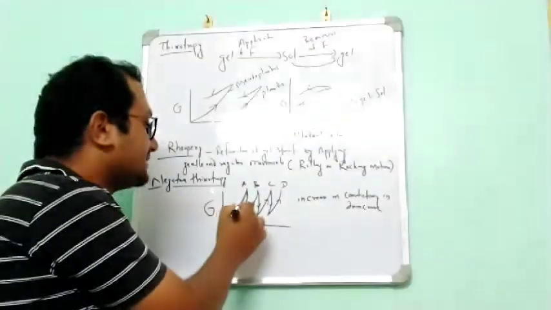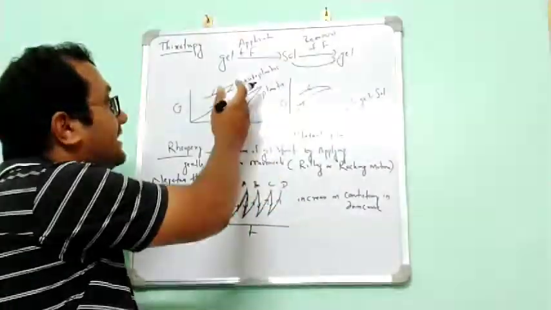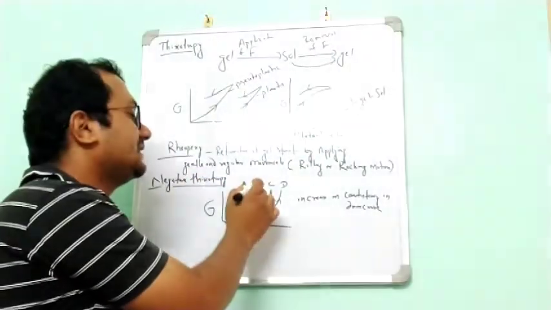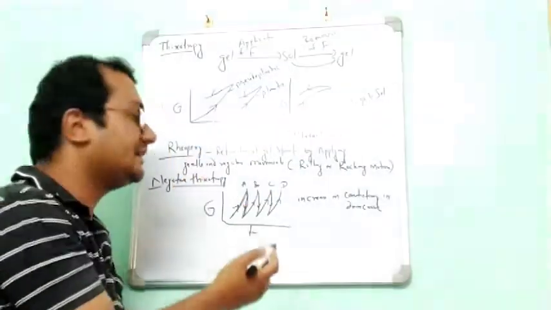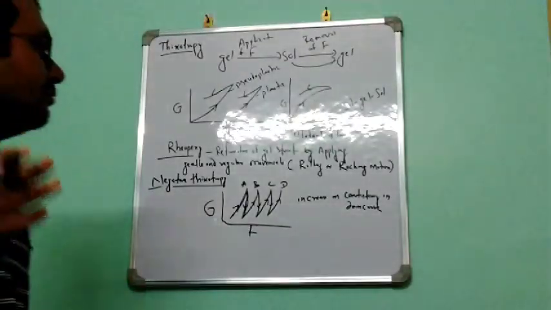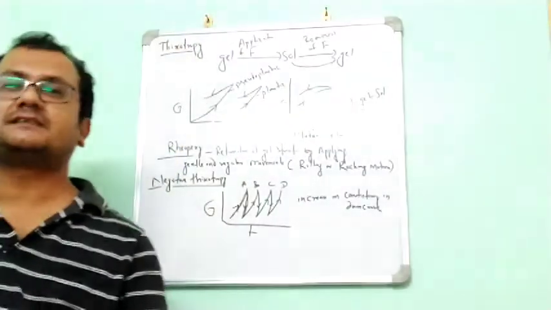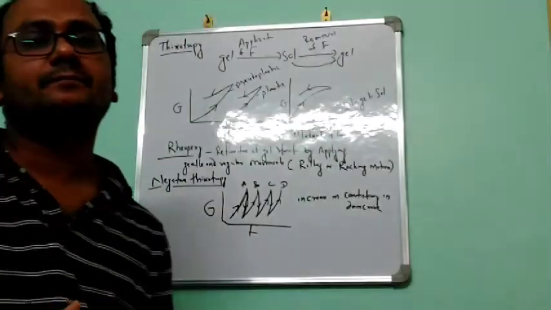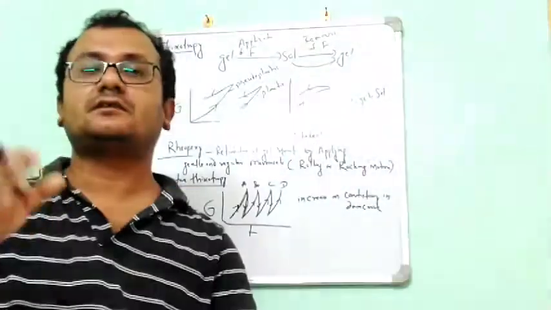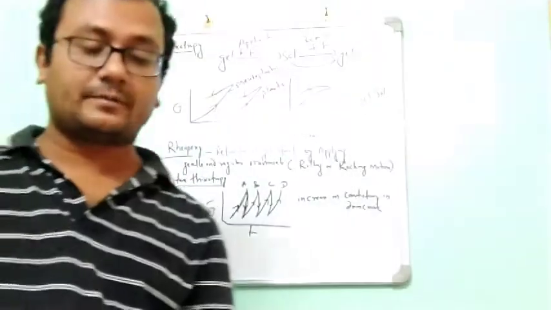So you can see here, the first position A in the upward direction is shifted to the right side, and here it is shifted to the left side, here to the right side. Once again, when you apply shearing stress, the viscosity will increase. This type of phenomenon we will see, and this is maybe due to collision between the particles inside the suspension or any type of formulation. When you are shaking, when you are applying shearing stress, due to collision between the particles, the consistency will increase, and this type of phenomenon is called negative thixotropy.